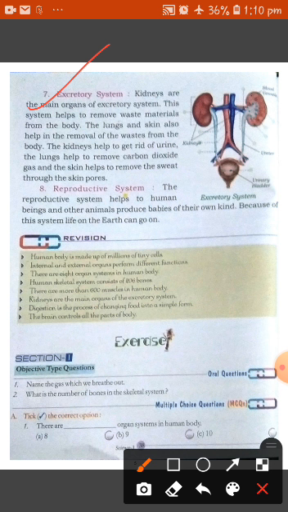So students, the kidneys are the main excretory organ. The kidneys help us to remove waste material from our body, and the lungs and skin also remove the waste products of the body.